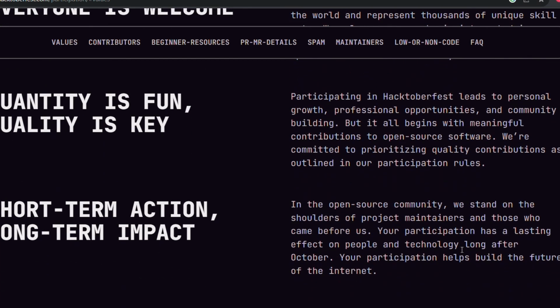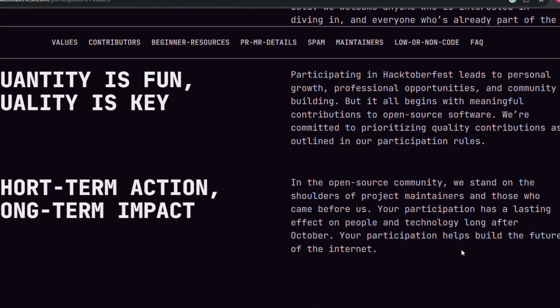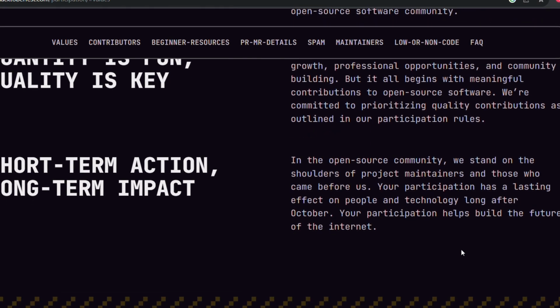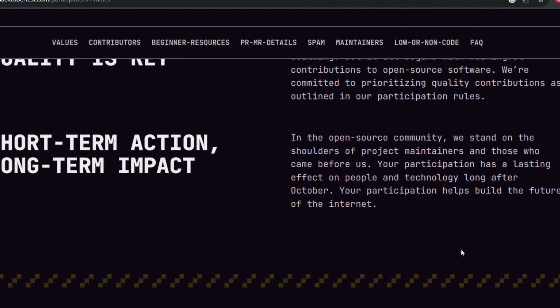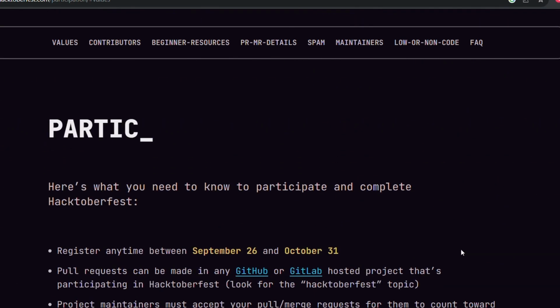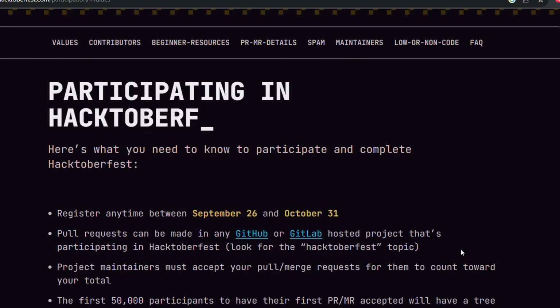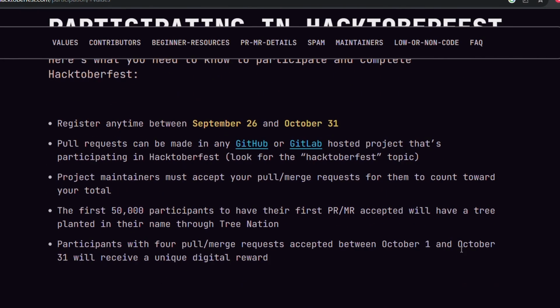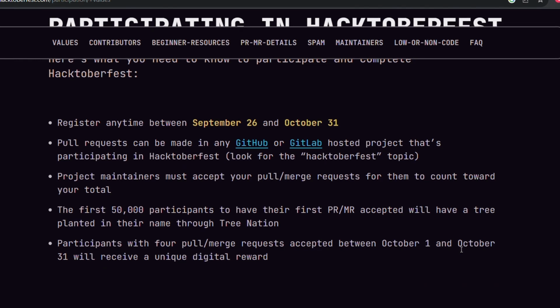Okay, so short term action and long term impact. For every project, there will be some maintainers who will be maintaining these projects. So we need to build a good internet and future so that it will have long term impact. Your action can also be a part of that. In order to participate, you can register from September 26th up to October 31st.